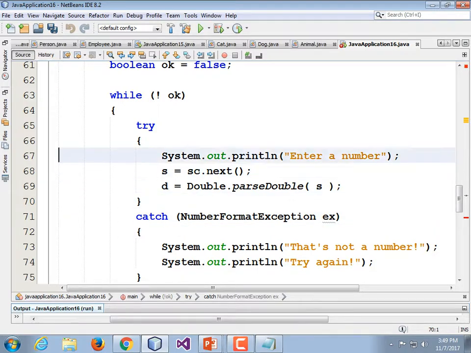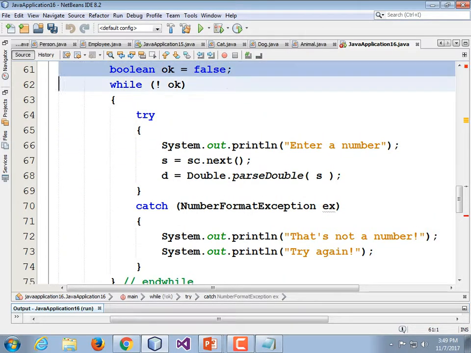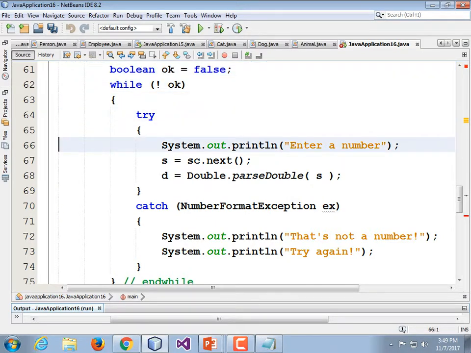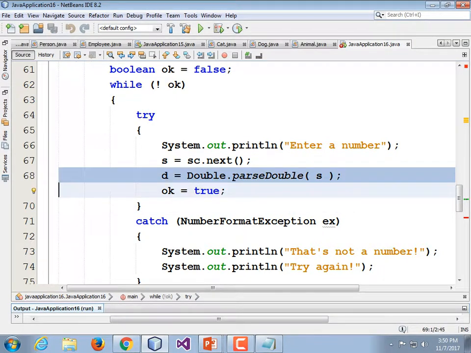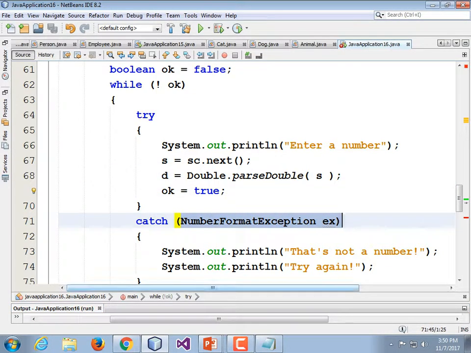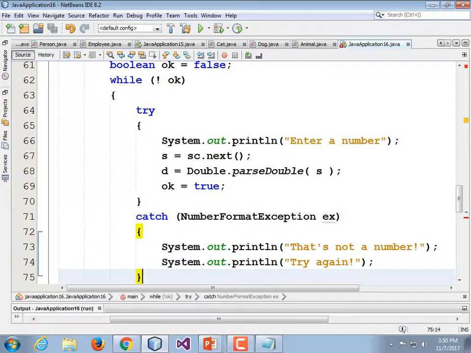Now this is still going to loop forever because we never changed ok equal to true. So I'm going to scroll up here and do ok is equal to true. And this is never going to be reached unless the parseDouble succeeds. If parseDouble fails, it's immediately going to jump down here, run the exception, print out our message, go to the bottom of the loop and repeat. So this code's going to loop over and over and over until they finally give in and type good data.